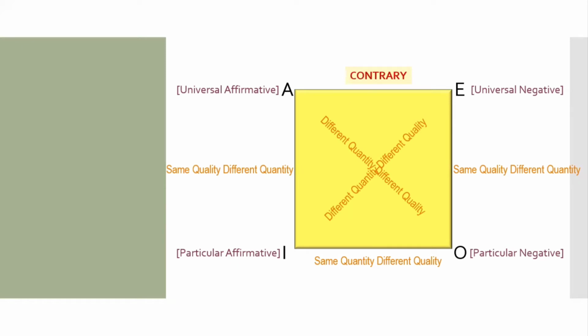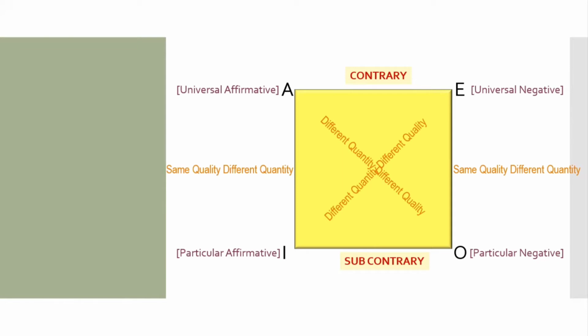So if anyone is asking you what's the relation between universal affirmative and universal negative, that is A and E, the answer is contrary. The relation between I and O is called subcontrary. So A and E is contrary, I and O is subcontrary. What about A and I, and likewise E and O?